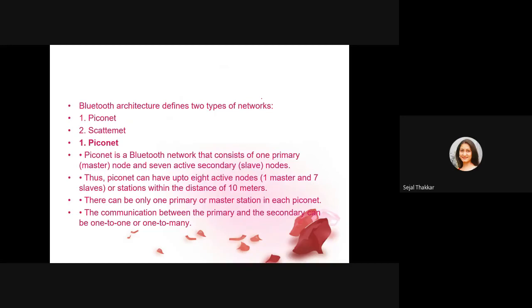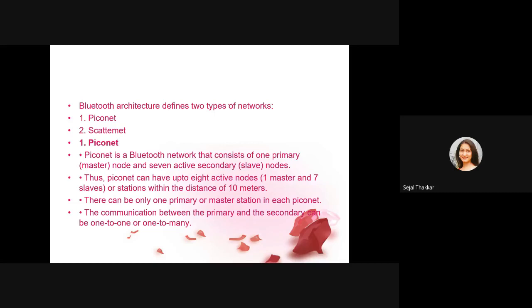Bluetooth architecture defines two networks. The first is piconet and the second is scatternet. A piconet consists of, as I told you, one primary node called the master and 7 active secondary nodes called slaves. A piconet can have up to 8 active nodes, and it can send data within a 10-meter distance. There can be only one primary master station in each piconet. So there is one master in one piconet, right?